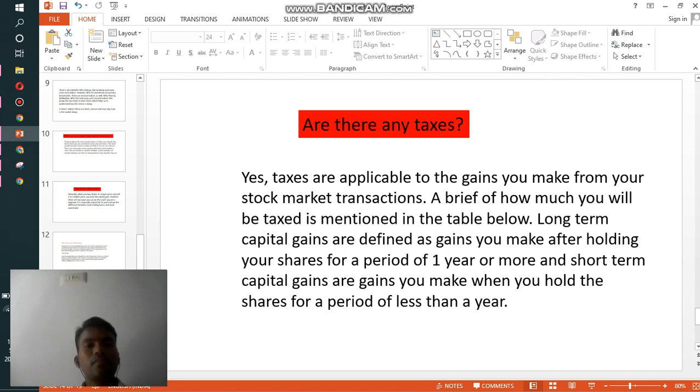Are there any taxes when you make money from the stock market? The answer is yes. Taxes are applicable to the gains you make from stock market transactions. For example, there are two